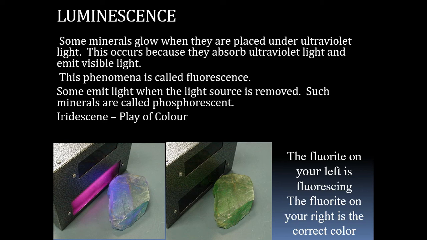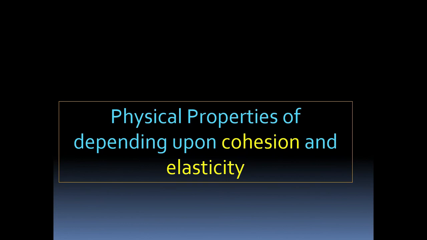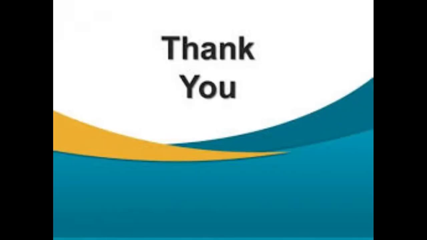So that's it for today. We have completed today the physical properties depending upon light. First one was color, second one was streak, third one was luster, and fourth one was transparency or diaphaneity, and lastly we have seen luminescence, that is fluorescence, phosphorescence and iridescence. I hope you understood the concept. In the next class we are going to see physical properties depending upon cohesion and elasticity. So that's it for today. Thank you.